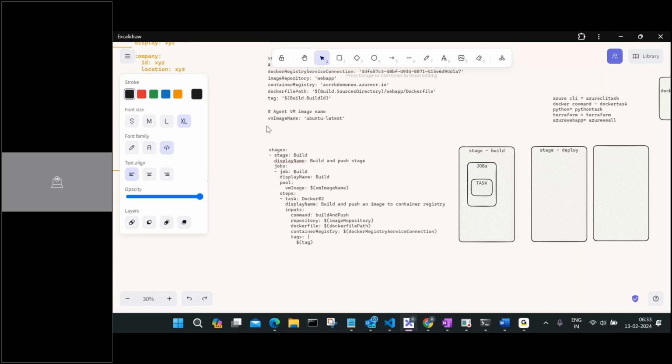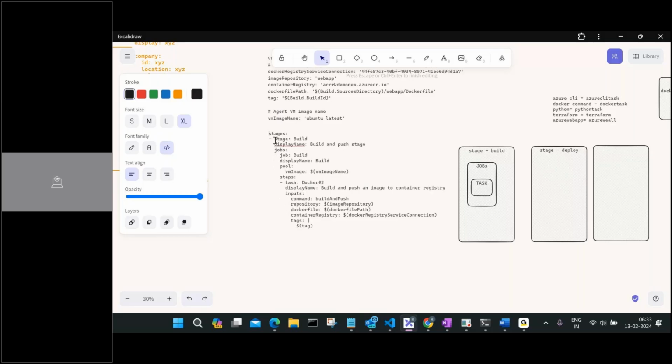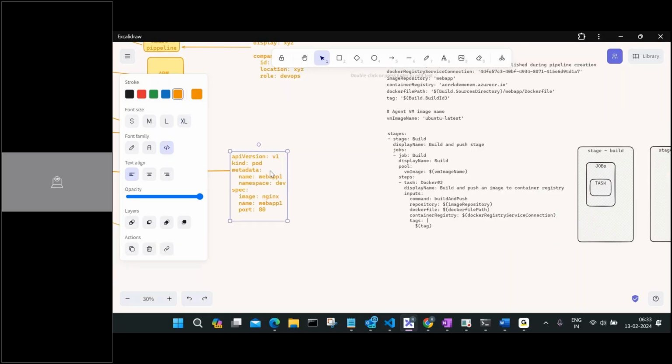The only good part about these things is, once you configure one YAML file, if you want to create a copy of this YAML file, you don't have to write everything. These templates are readily available. You just have to copy paste and modify the changes you want to make. Say in case you want to change the kind, maybe your pod. I want to create a pod, but instead of creating a pod, you want to create something like a service or a deployment. There are different formats, and you already have that format.